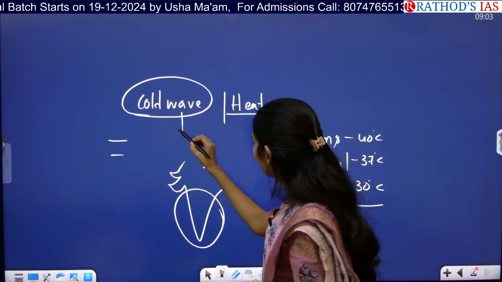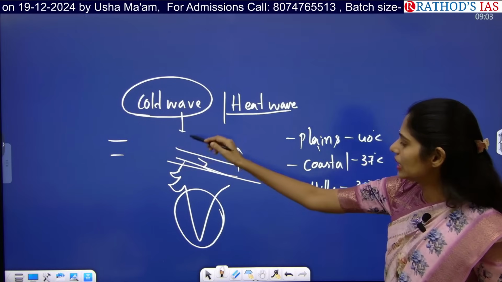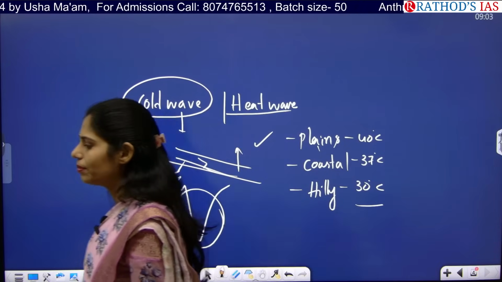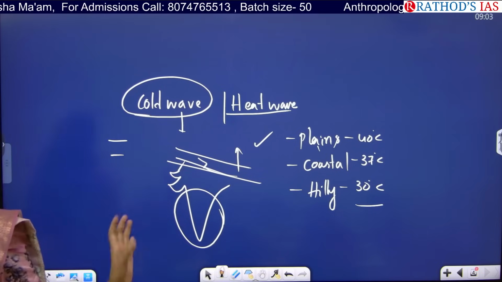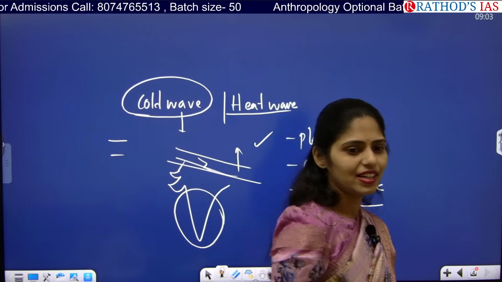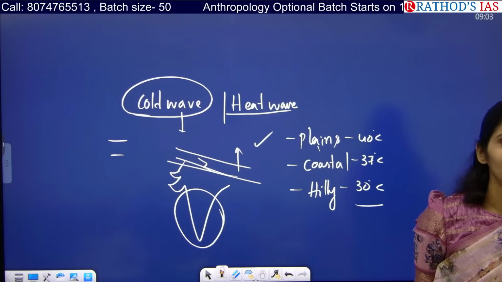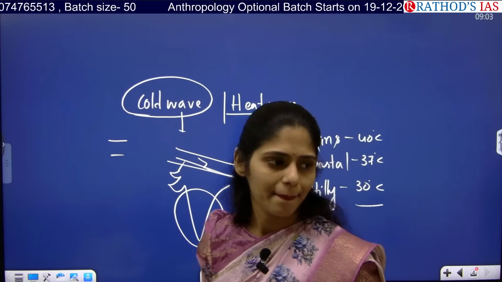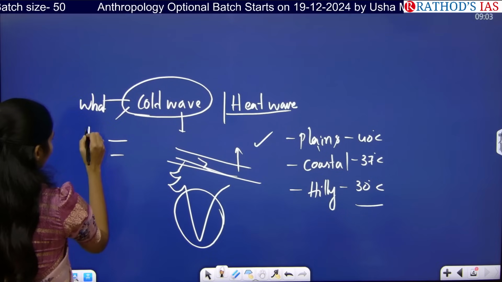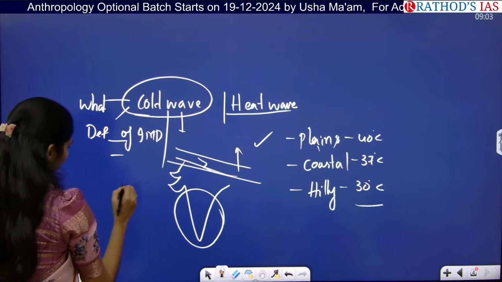Okay, so this cold wave is normally seen in the Himalayan region. So now, especially in the northern part, they are having this cold wave. So can you guess what will be the temperature to declare any area as a cold wave? At least guess. Cold wave. At least guess. And even some parts of the south also, they declared that they are experiencing this cold wave now. So you have to say what is this cold wave, and you have to see the definition of IMD. And you have to see what is the impact of cold wave.